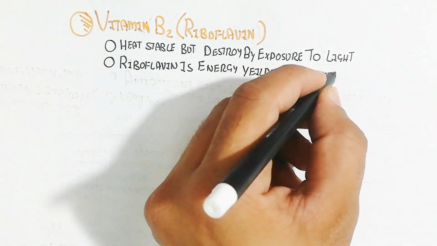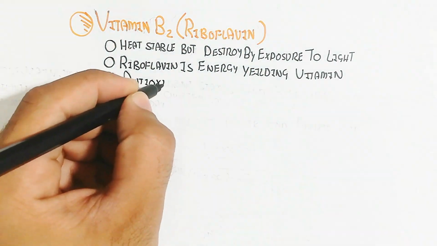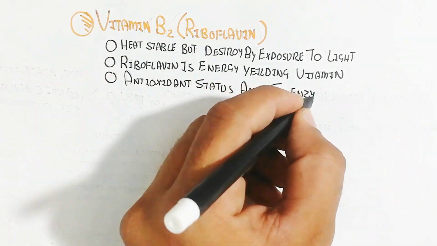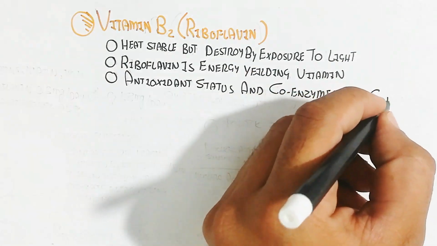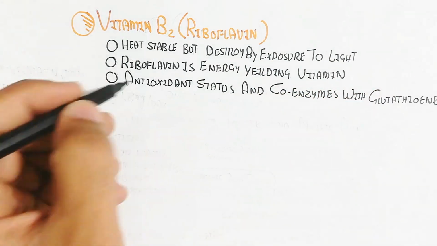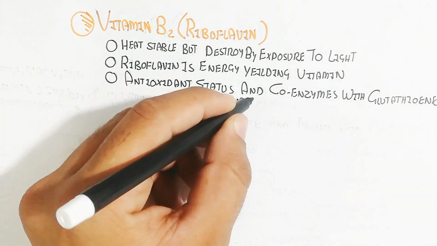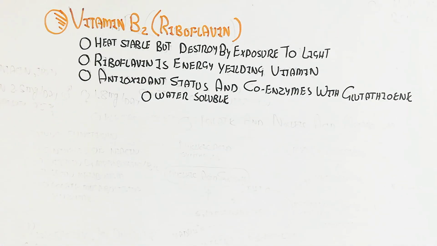It has antioxidant status and a coenzyme works with glutathione, and it is also water soluble. And remember, this is an antioxidant, water soluble. A lot of foods are present. This vitamin B2 is present in a lot of foods.